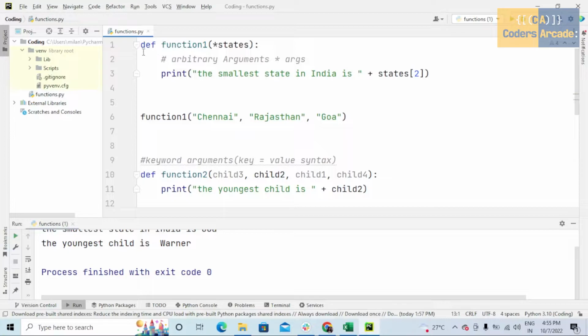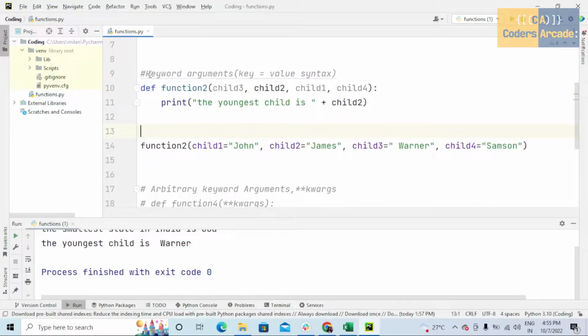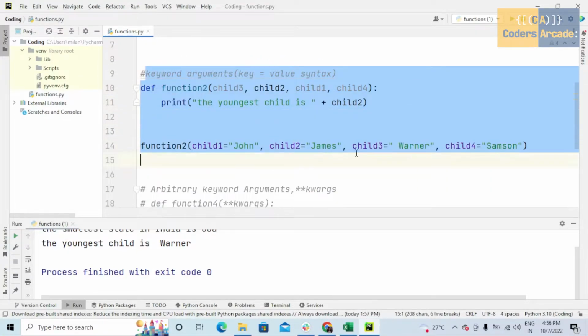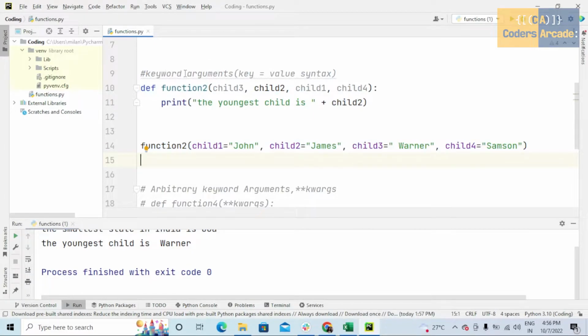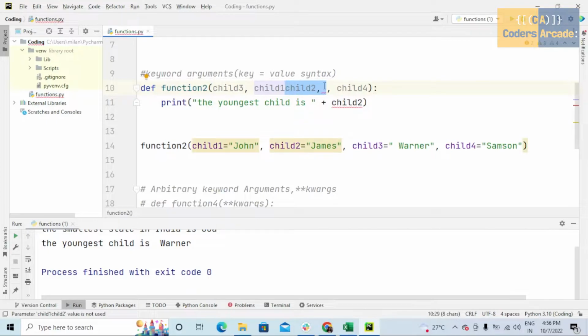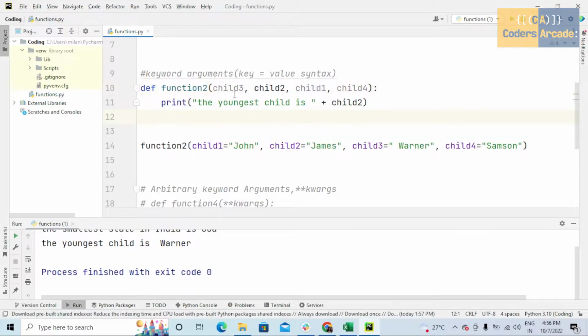So after arbitrary arguments, let me explain to you keyword arguments. In keyword arguments, we can also send the arguments with key value syntax. So here what I did is, I have taken function2 as the function name, and inside the parenthesis I have taken child3, child2 and child1 as parameters. And here you can see that this is not in order. This is unordered values. Inside the parenthesis I have taken unordered values.